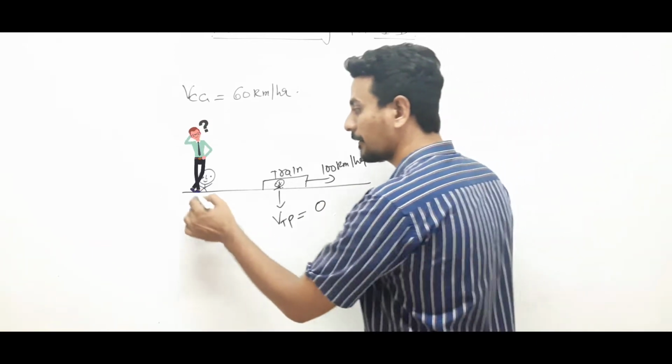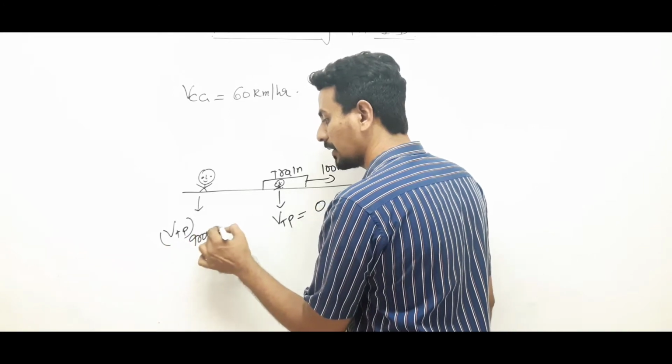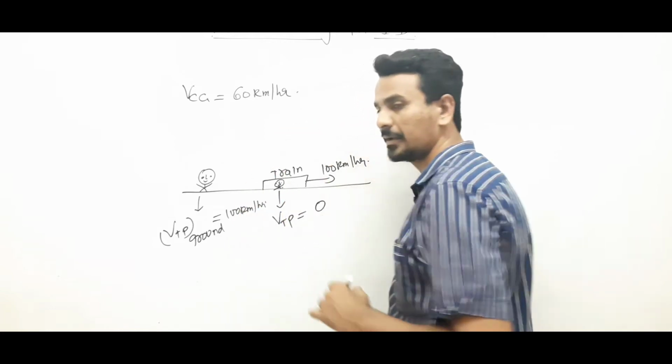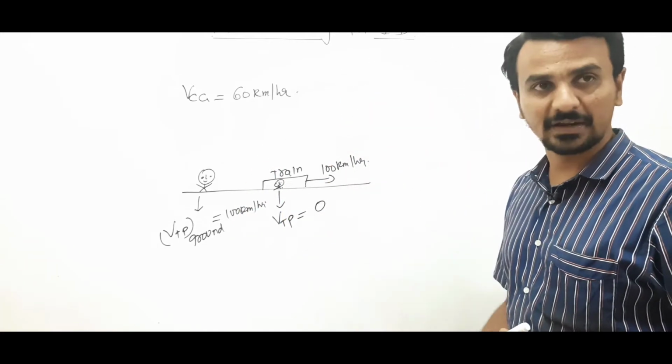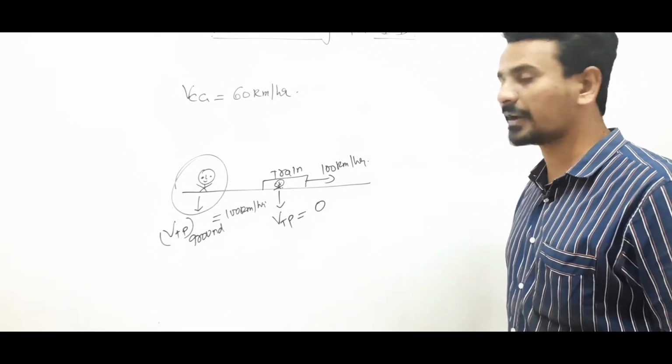And here the velocity of the train for the person standing on the ground is 100. See, you are observing the same thing, but you have just changed the frame of reference. First you were observing from the ground and you found that the velocity of the train is 100.